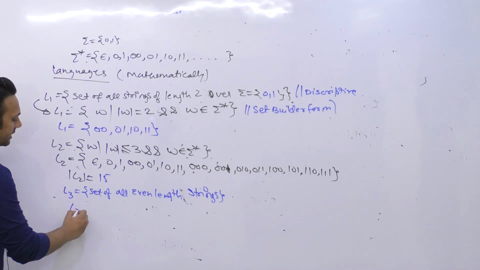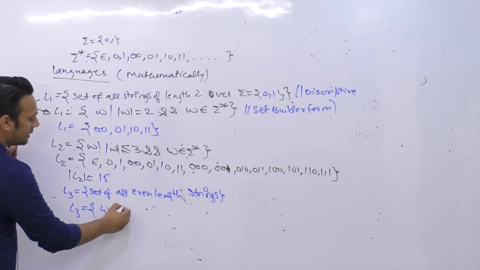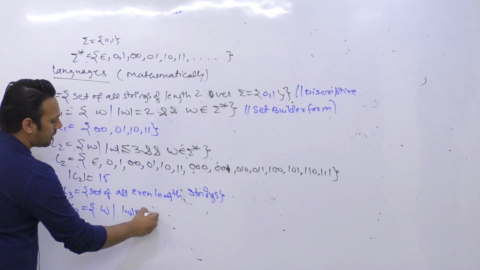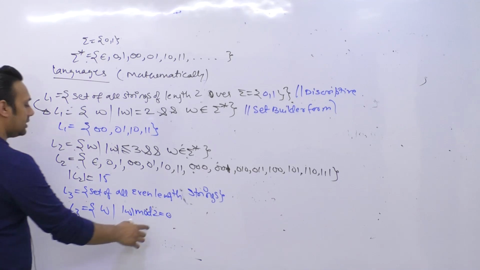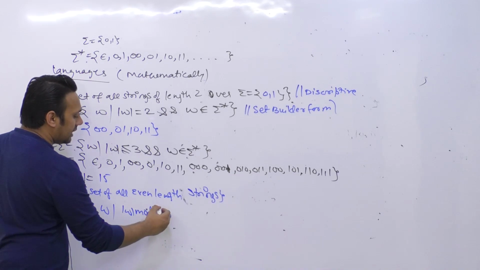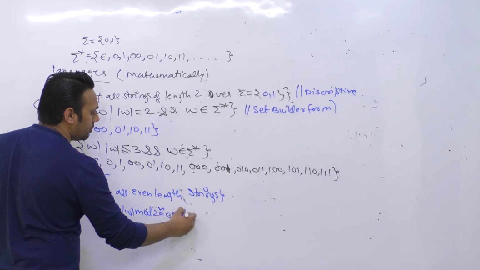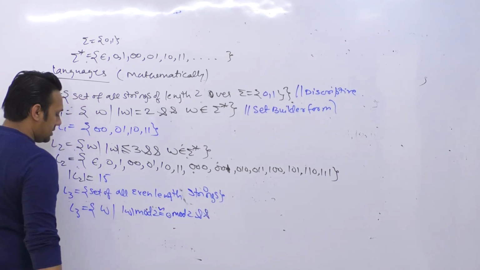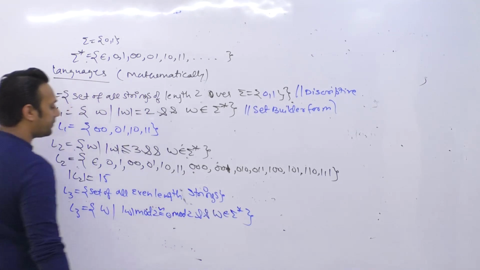I can represent it like this: L3 = {w | length of w mod 2 = 0}, and in some books this can also be written as length of w mod 2 is congruent to 0 mod 2, and w belongs to Σ*.